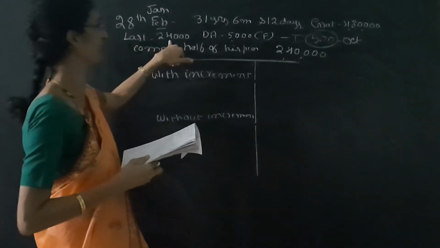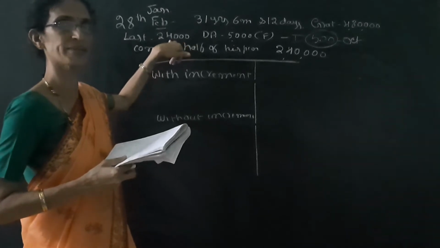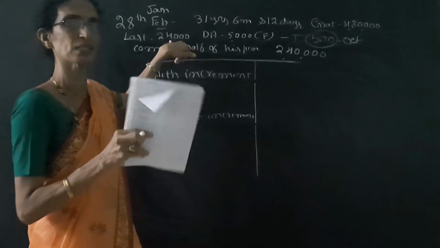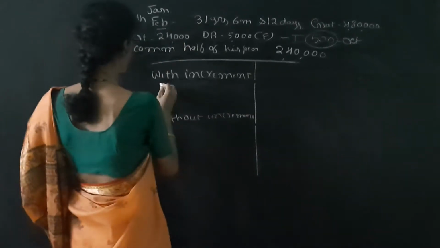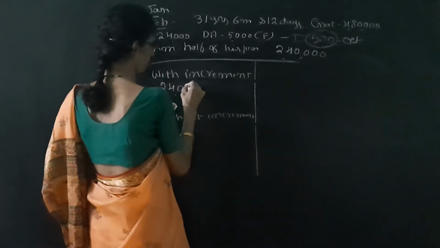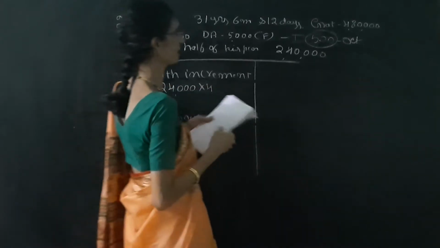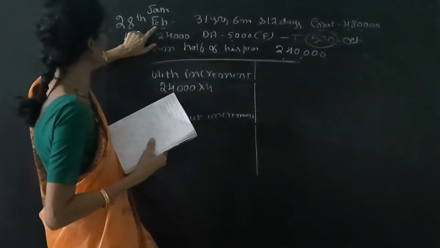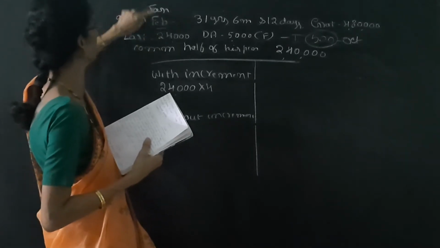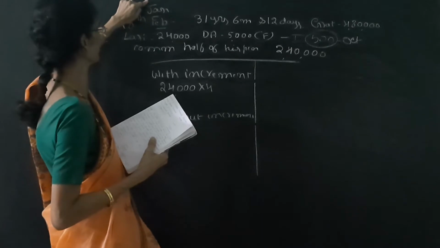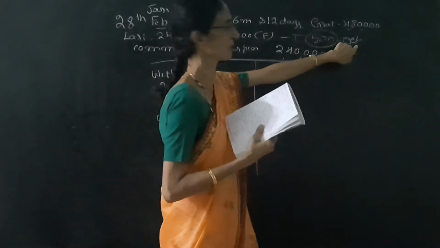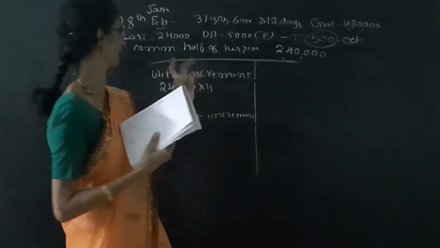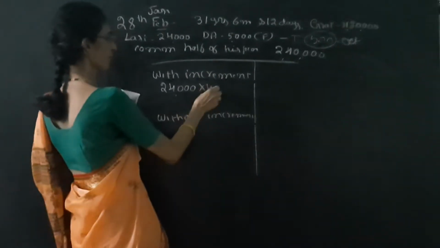Then last salary is given. Last salary means the salary at the time of retirement. That means it includes the increment also. So with increment, 24,000 into 4 months, that is from October to January. For gratuity, once again we have to write the previous month, instead of February we write January. Then October, November, December, January. So with increment is 4 months.